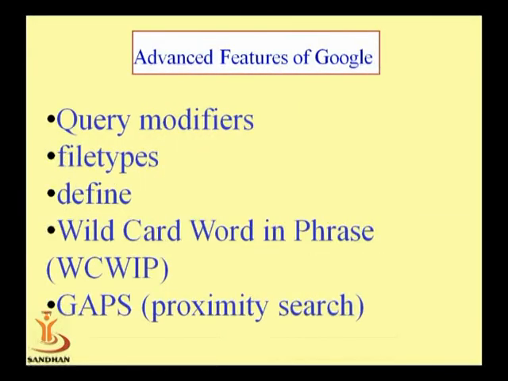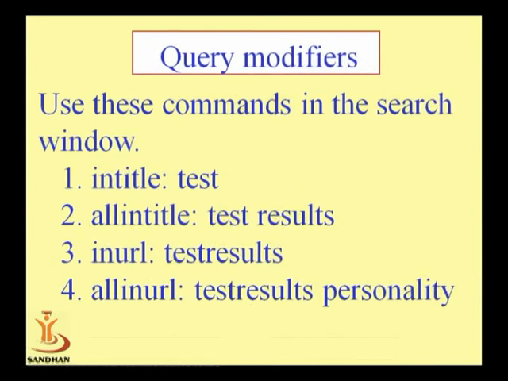Next, the advanced search facilities provide a number of topics like query modifiers, file types, wildcards, words in phrases, and the gaps approximately search values. Now next is explained by Sunil Patel.